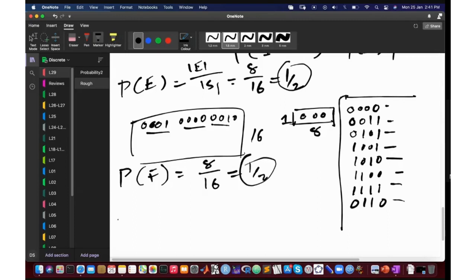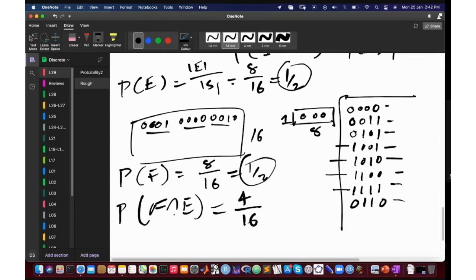And now I need to find the probability of F intersection E. So how many bit strings here start with 1? I have 1, 2, 3, and 4. Okay, so I have 4 of them. The probability of F intersection E is 4 over 16. Once again, F intersection E is the event that you have a string that starts with a 1 and has an even number of ones.